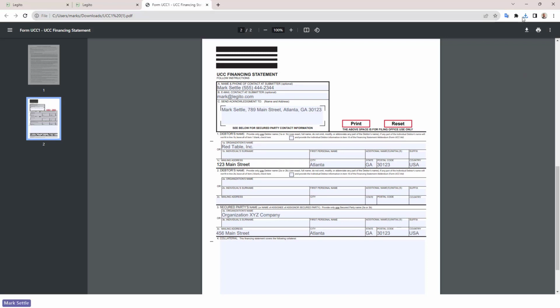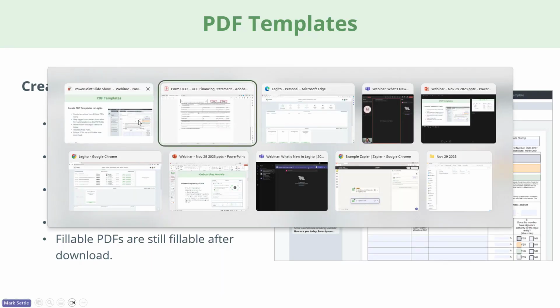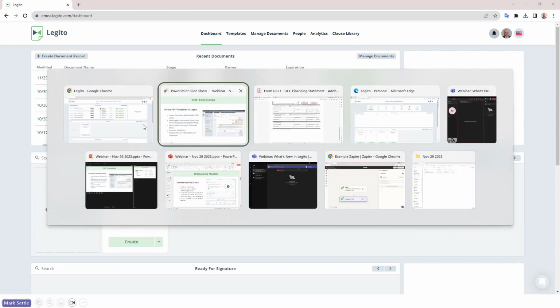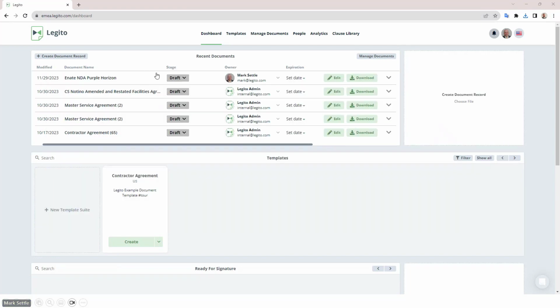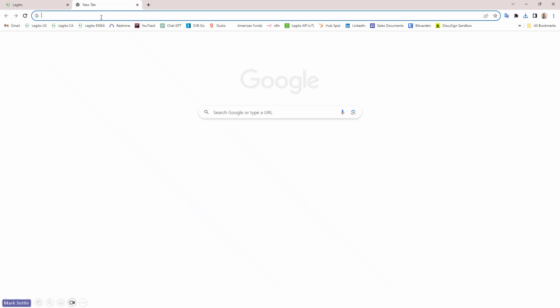So let's take a look at how that's put together, how easy it is to do. Sorry, wrong window here. So let's go back here. All right, so let's go ahead. Too many Legito windows open. This one. Oh, I closed it, didn't I? Close my window.